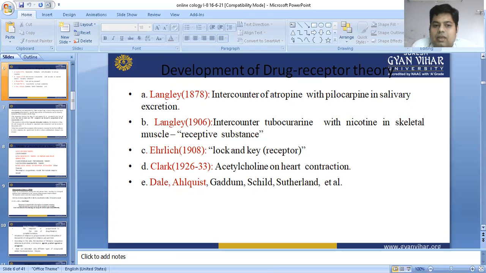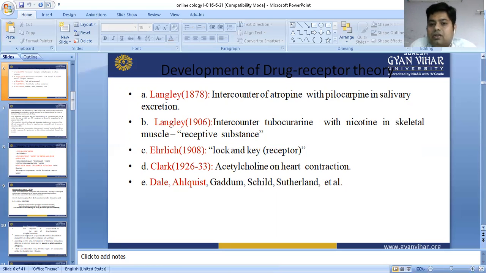So he gave a concept to counter this effect. He also gave the counter of tuberculin with nicotine. In the same case, tuberculin acts on the nicotinic receptor in skeletal muscles, which are receptive substances.